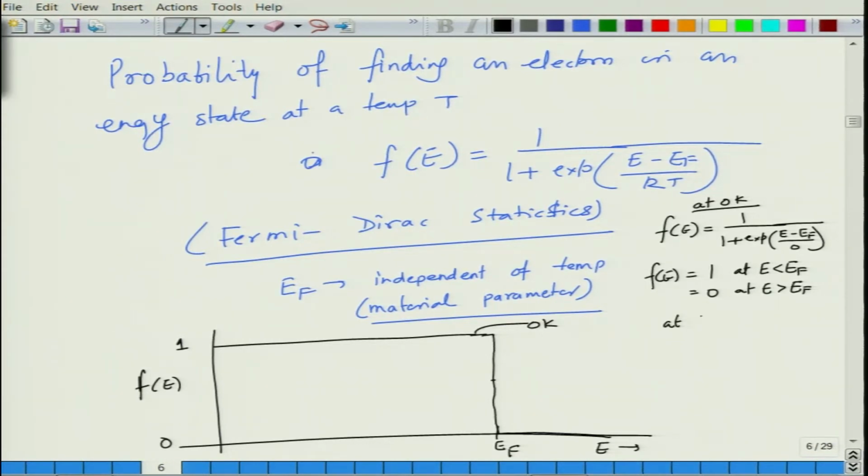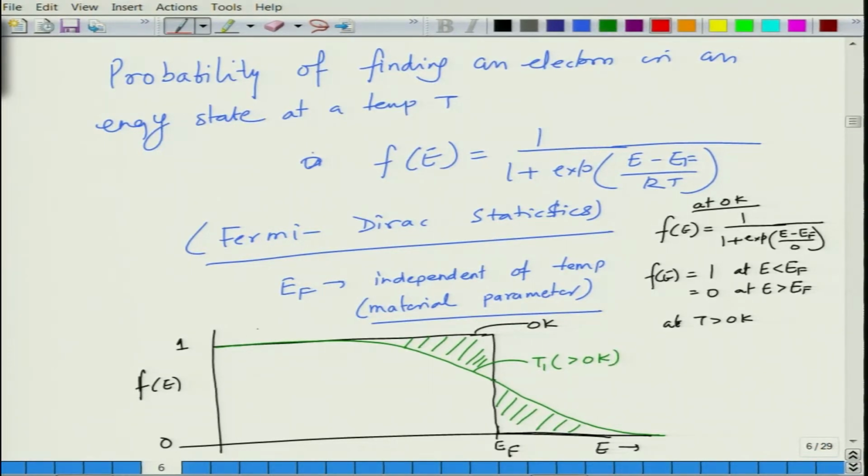At T greater than 0 Kelvin, if you now make a plot, the curve takes a shape something like this. So essentially this area is equal to, so this is at the temperature T1, which is greater than 0 Kelvin.